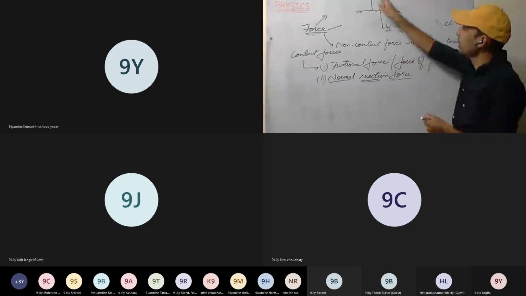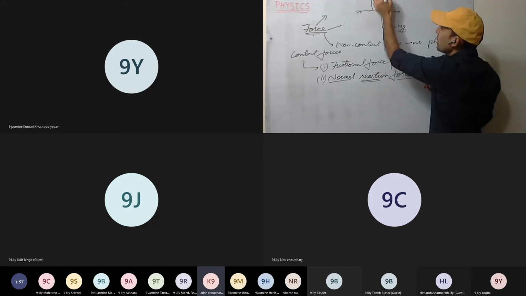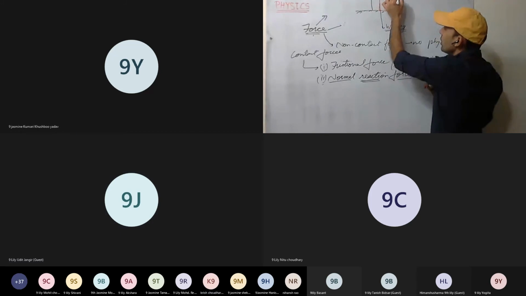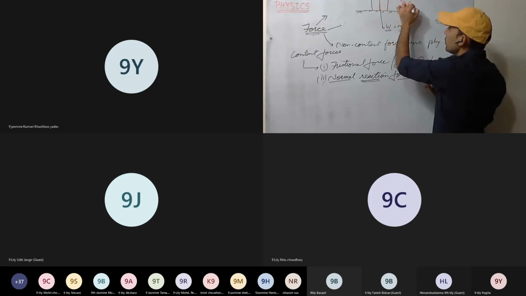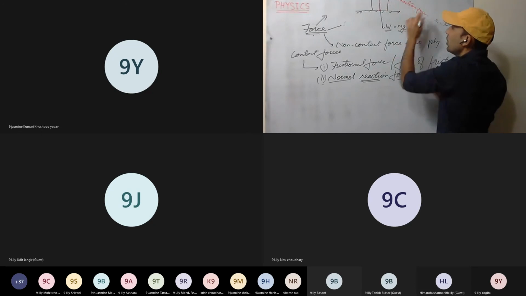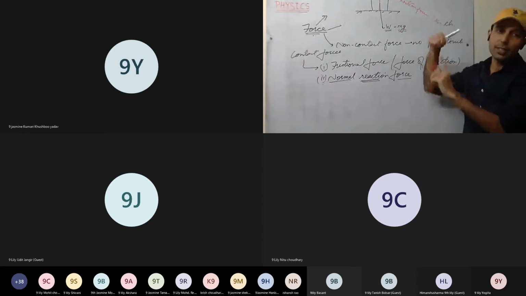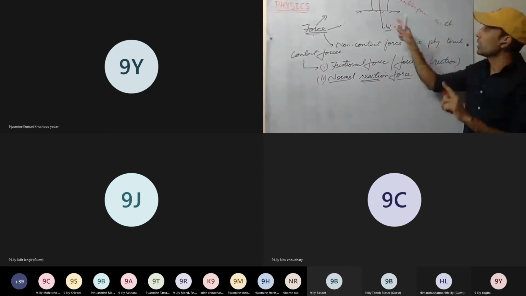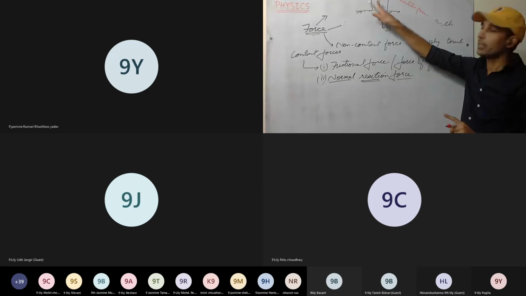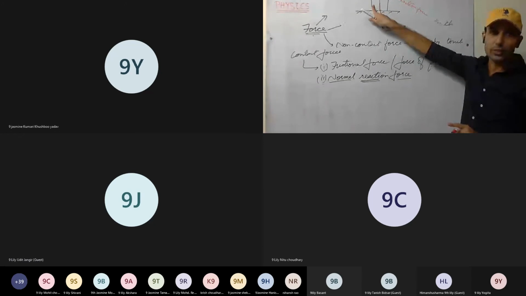This is called the normal reaction force. So the normal reaction force is equal to the weight of the body, but opposite in direction. They are acting opposite to each other. That's why this block is balanced. It doesn't move. It lies in a rest position.